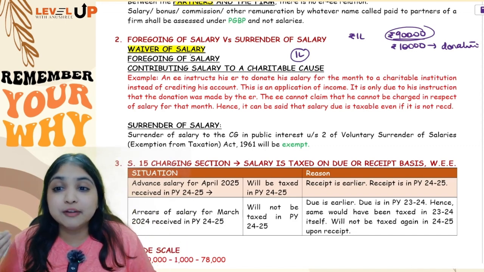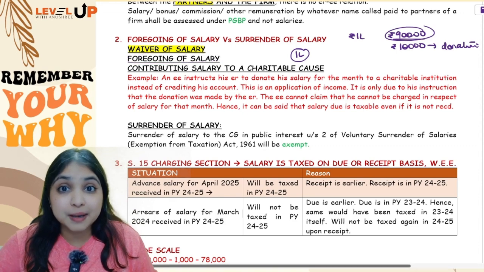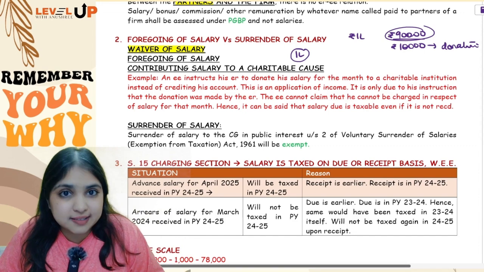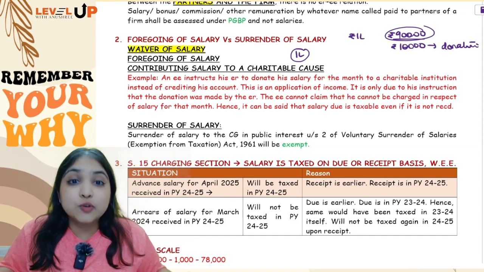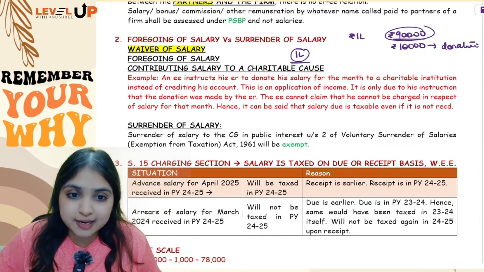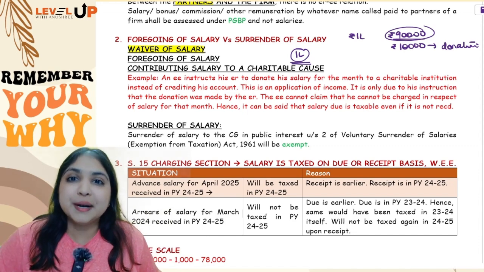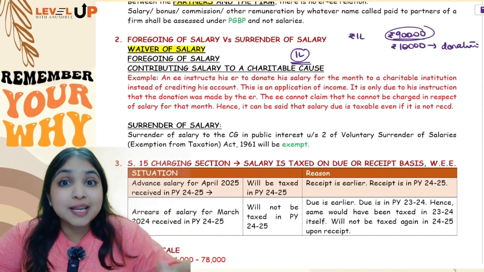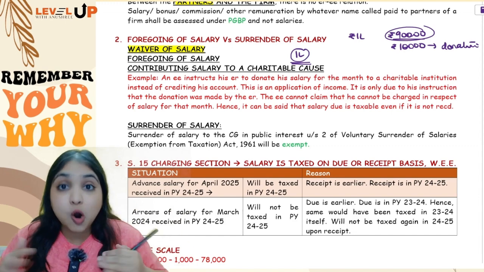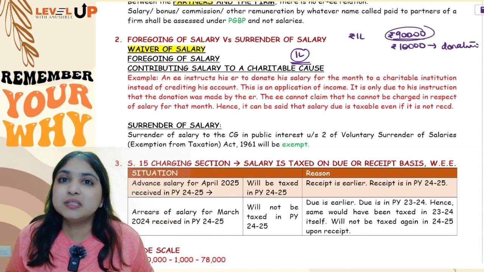Okay, so basically foregoing of salary is nothing but waiving of salary. It is nothing but as if you have applied the salary. It is an application of income. So it is as if you have earned the full 1 lakh and after earning 1 lakh you have spent 10,000. So what you do with the money after you earn the money, I don't care. According to the government, your salary income is 1 lakh.